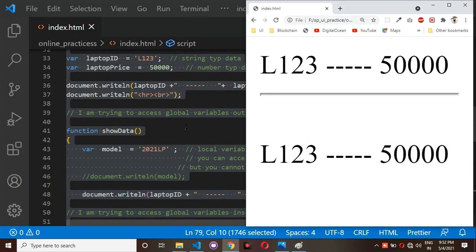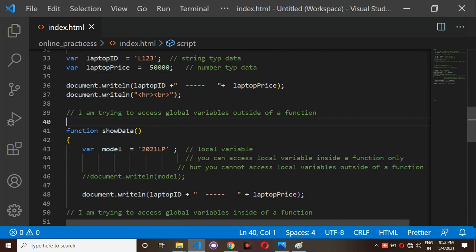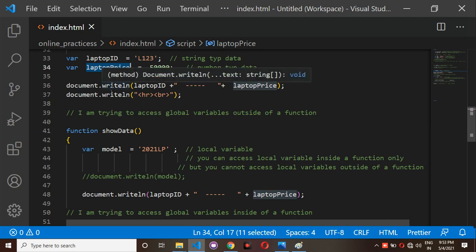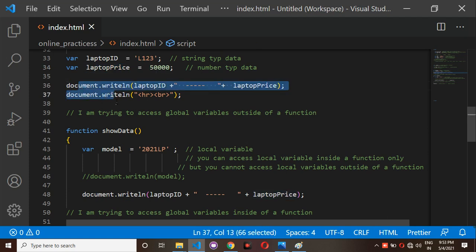So observe here, laptop id and laptop price, both are variables, and both are global variables. I am trying to access those global variables anywhere in the program, which means I can access that global variable outside of this function as well as inside a function. But if you are trying to access any local variable outside of a function, you will definitely get the reference error.